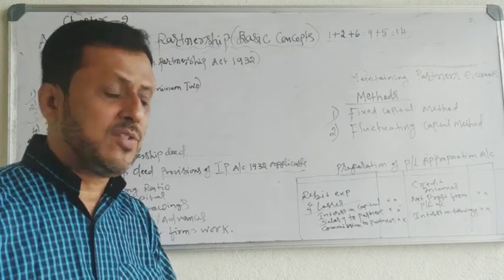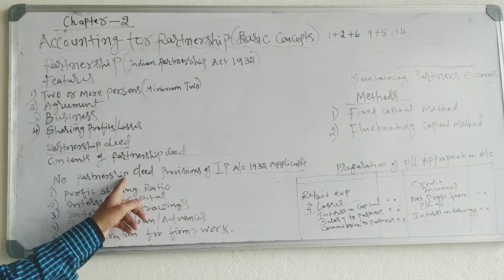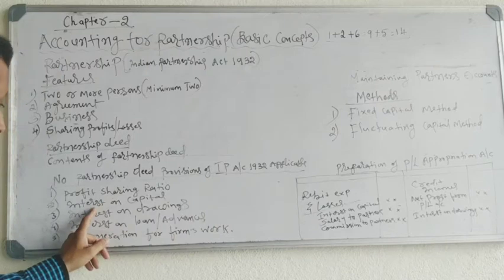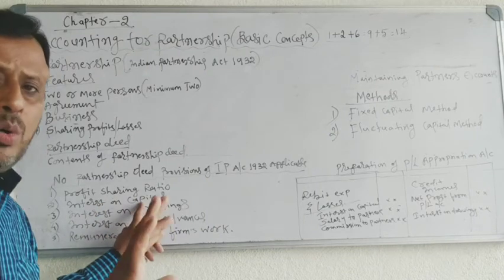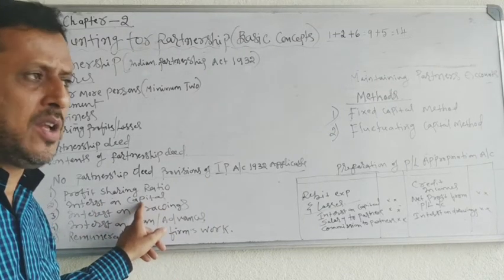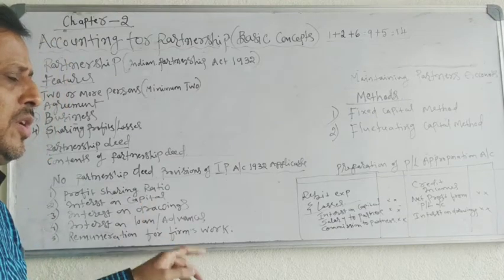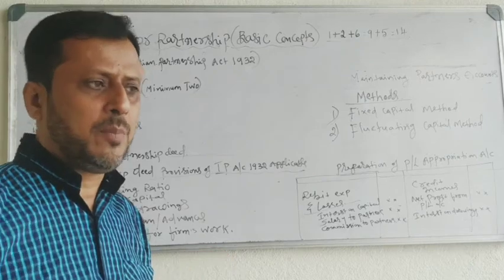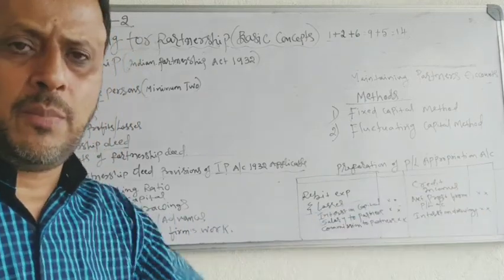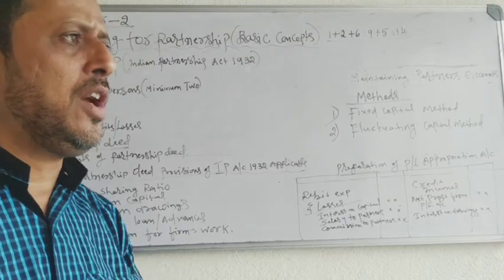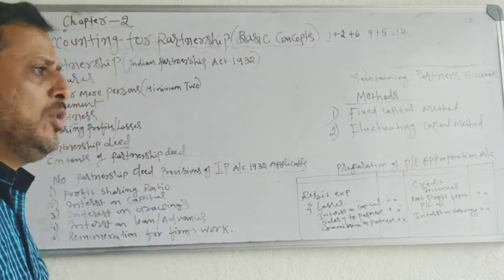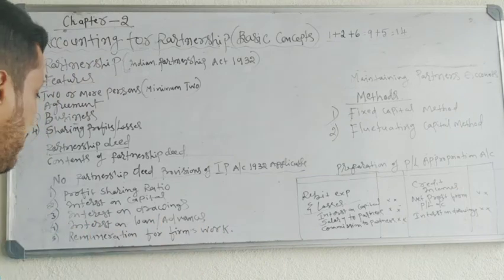What is your answer? In the absence of partnership deed, what is the rule you will follow of the Indian Partnership Act of 1932 regarding interest on capital? No interest is payable on partners' capital. Suppose the rate of interest on capital payable to the partner is written in the agreement, according to that rate the interest is payable to the partner. If there is no agreement, then no interest is payable to the partner.